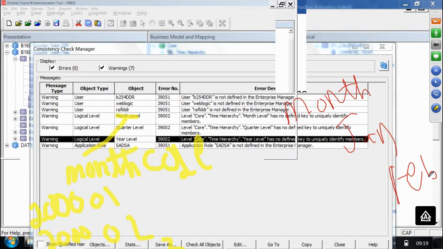And month code need not be a primary key in the database. Primary key is different, and this unique identification is different. Just we are able to point out the uniqueness. If I say 2008-01, then we are saying it is 01, meaning January month of the 2008 year. You got the clarity. But this month code need not be a primary key in the database. Are you getting my point?